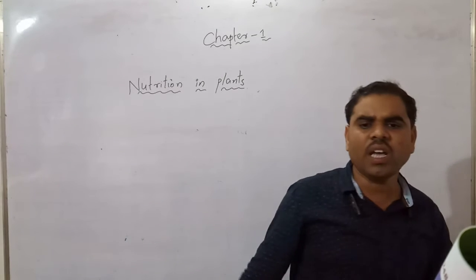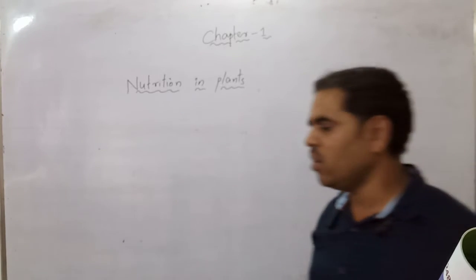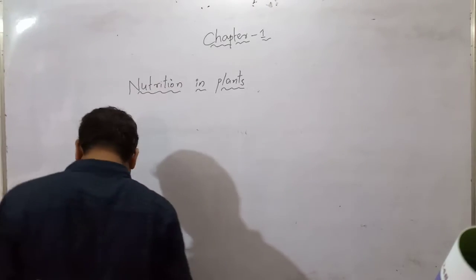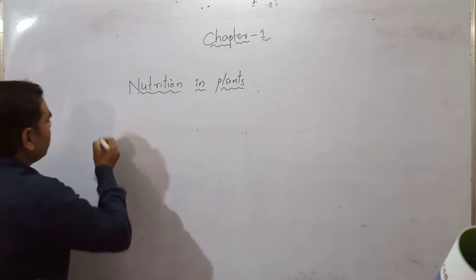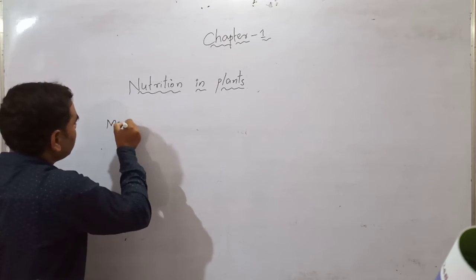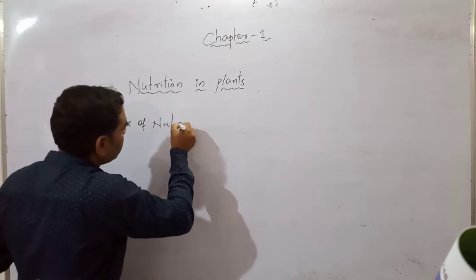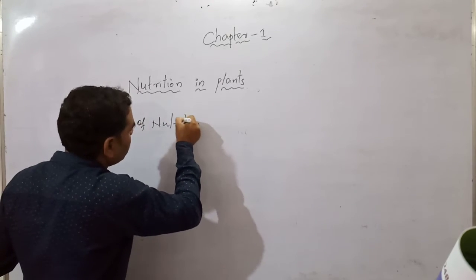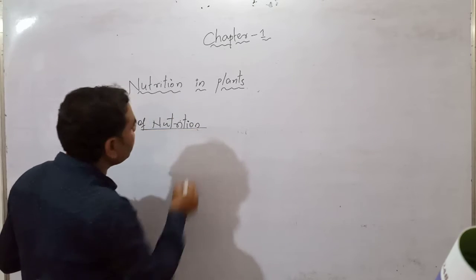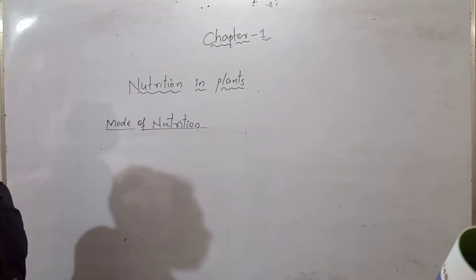Next we have to see the mode of nutrition. What is mode of nutrition? There are two types of nutrition.